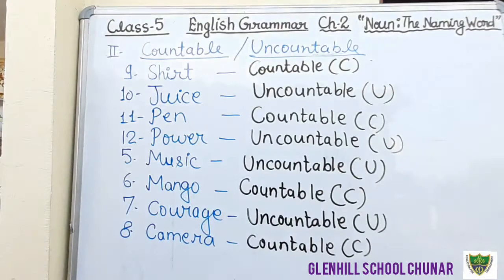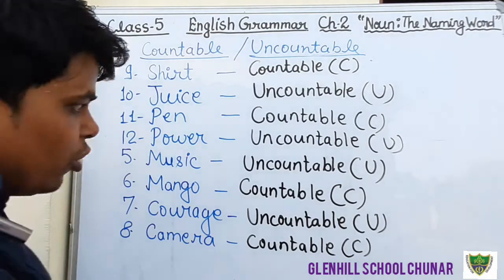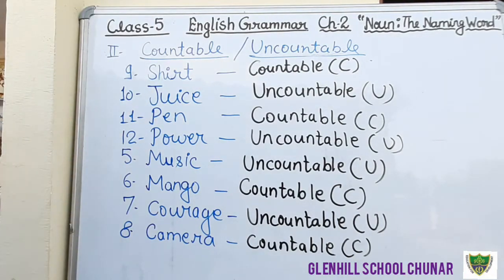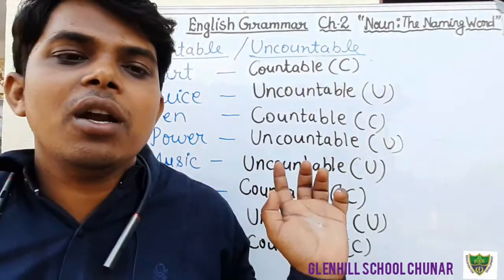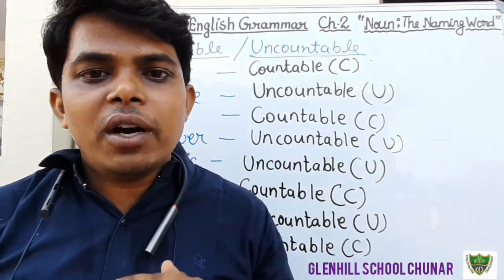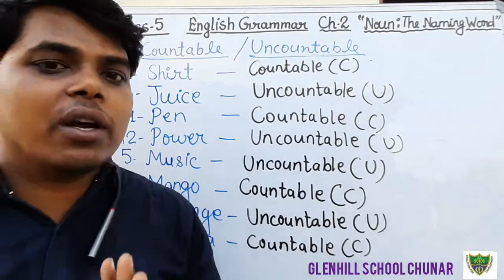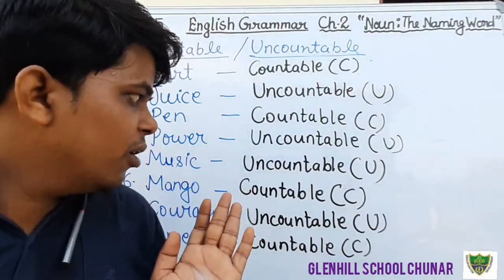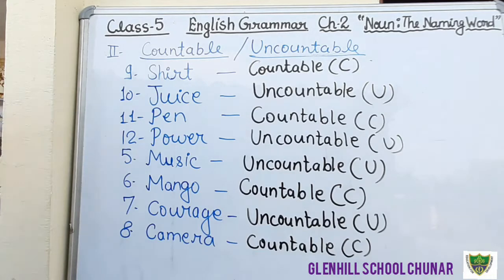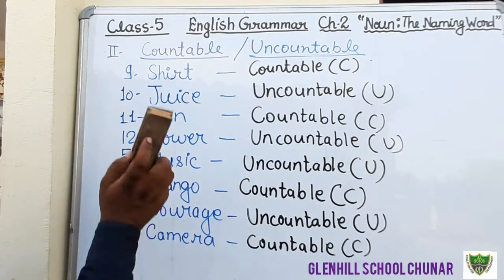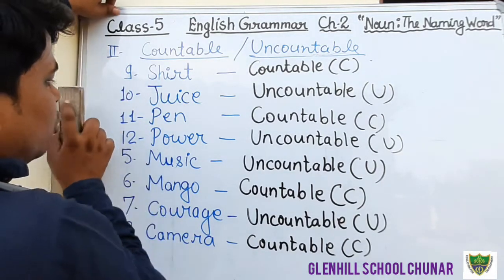Students, just see here. Shirt is a countable noun, juice is an uncountable noun, pen is a countable noun, and power is an uncountable noun. I hope that you all have understood exercise number 2, what is a countable noun and what is an uncountable noun. If you have any kind of problem, you can ask in the comments. Now we will discuss exercise number 3. Just do it fast.